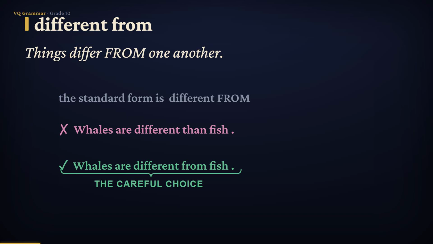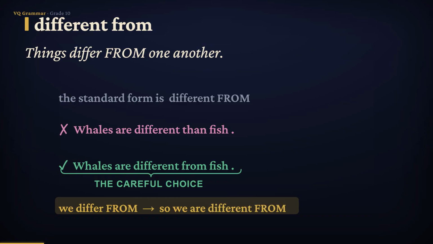And here is the memory hook that locks it in place. Think of the verb. Things differ from one another. Whales differ from fish. So the adjective keeps exactly the same partner, different from. If you can hear differ from in your head, you will never reach for than again.